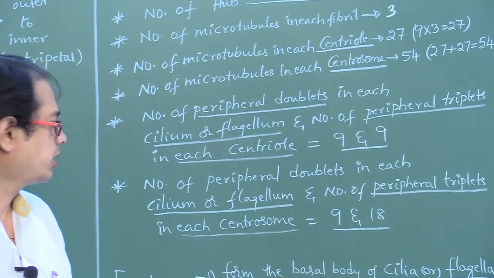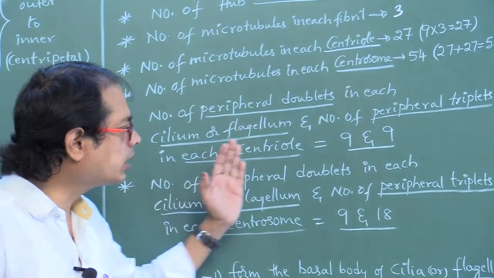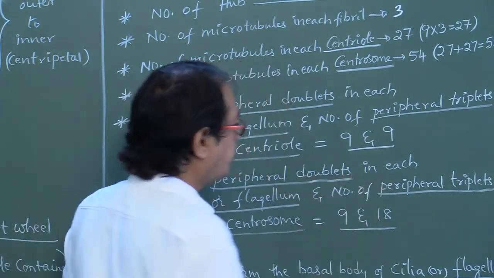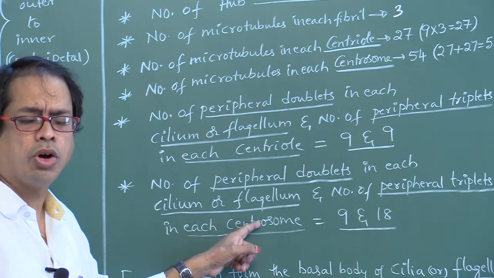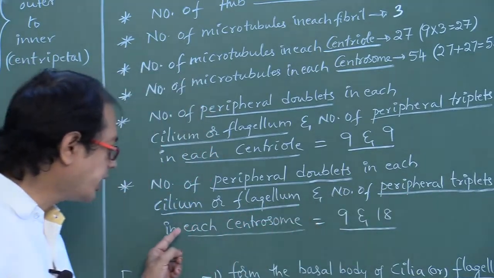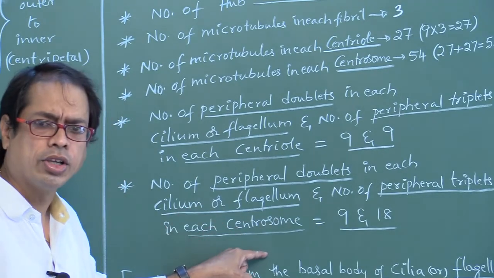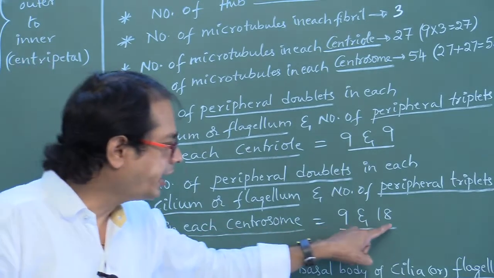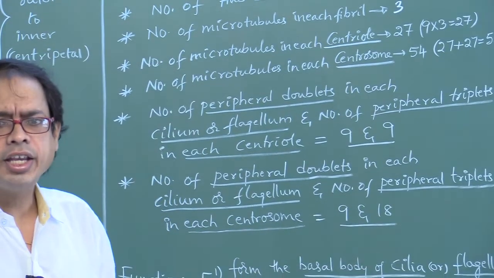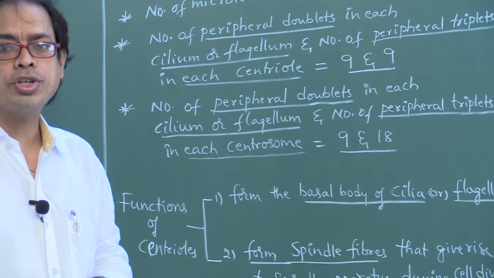Number of peripheral doublets in each cilium or flagellum? 9. Number of peripheral triplets in each centrosome? Centrosome means how many? 18. 9 and 18. If the ratio is asked, 9 is to 18, that is equal to 1 is to 2.